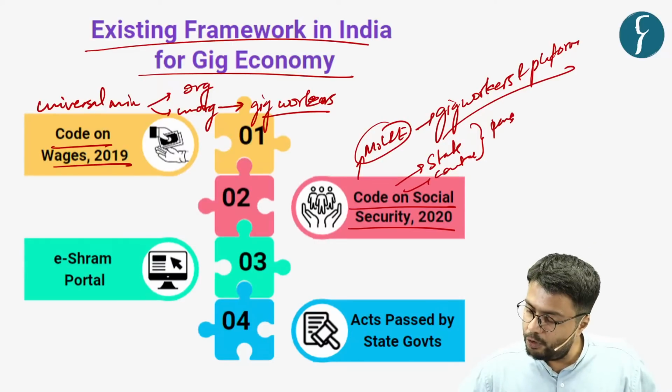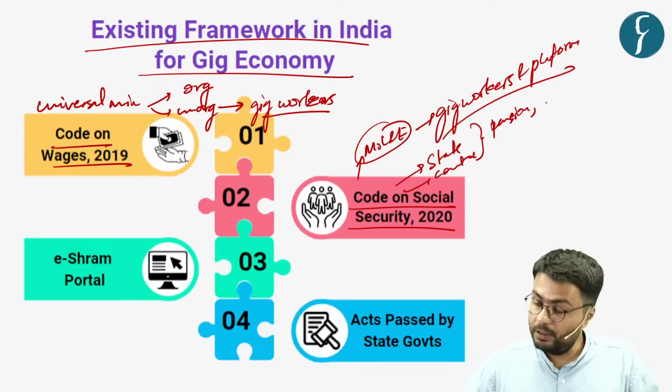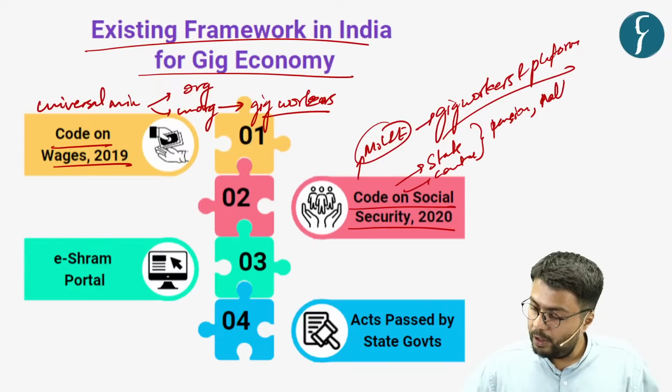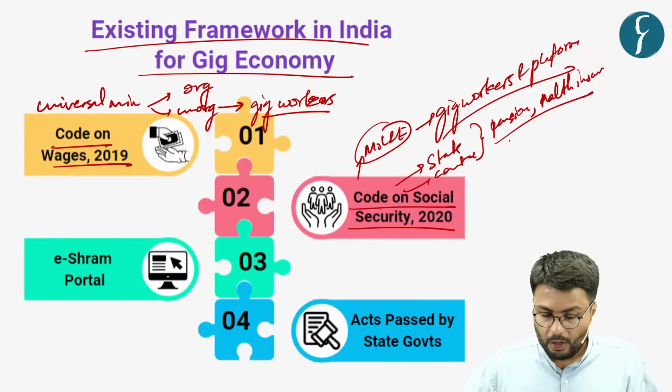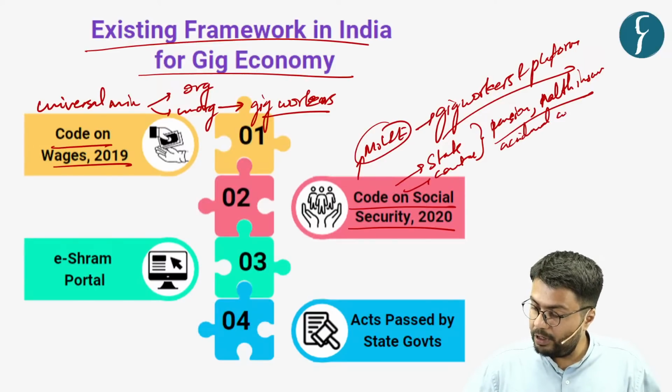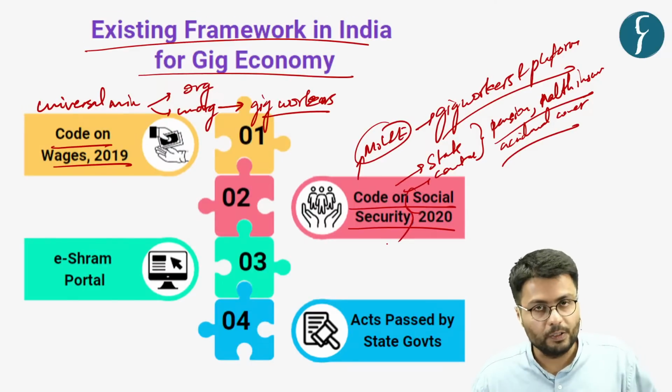These benefits include pension funds, establishment of health and safety insurance, as well as other accidental and risk coverage, which is aimed at providing social security for gig workers.